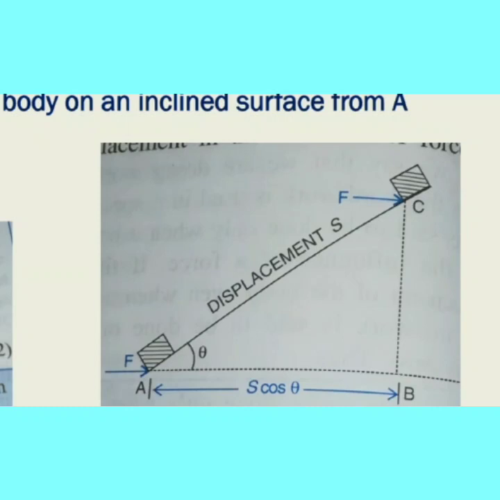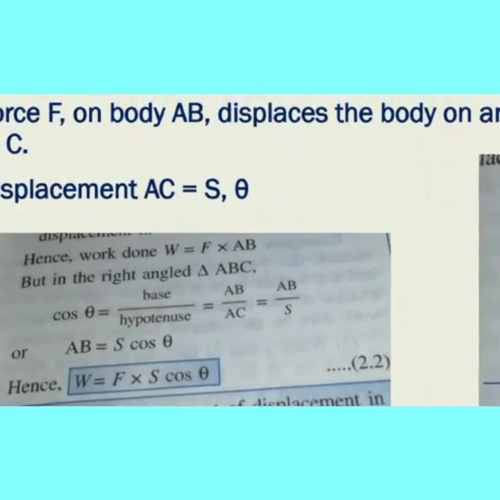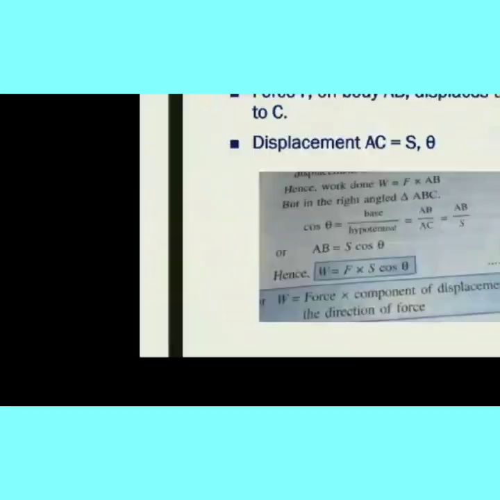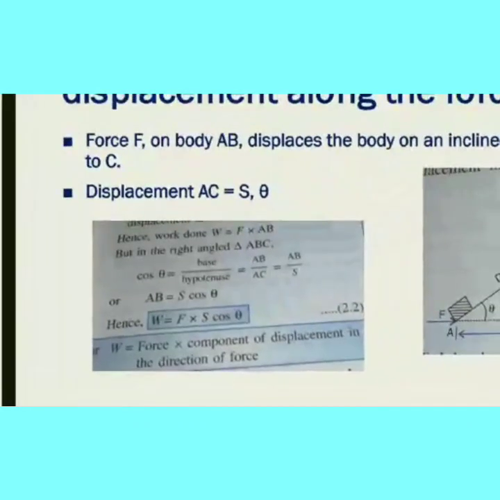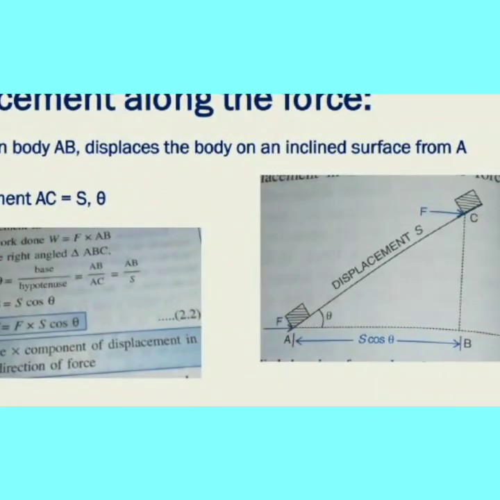So we are going to find the displacement component. Displacement AC is equal to S. In the diagram, displacement AC is equal to S, and the angle of the inclined surface we consider as theta.